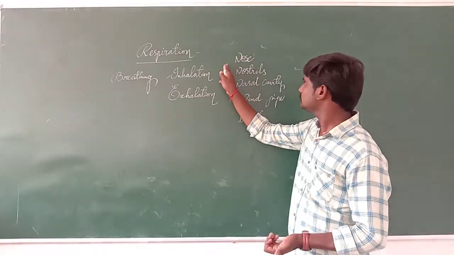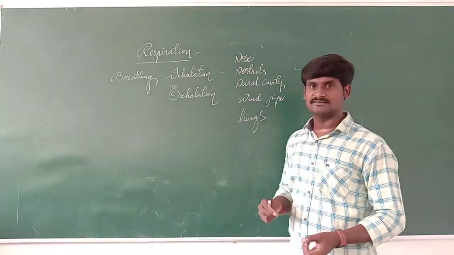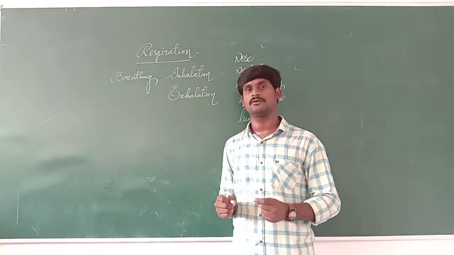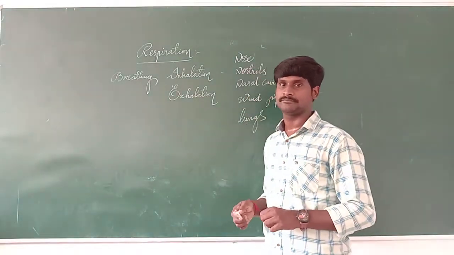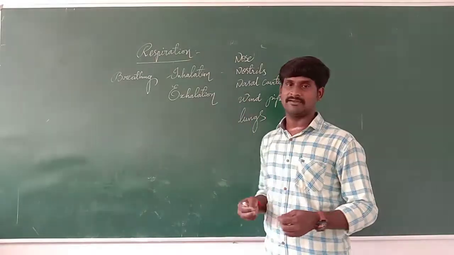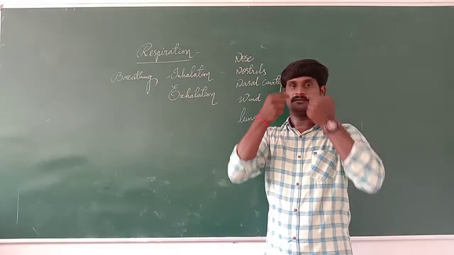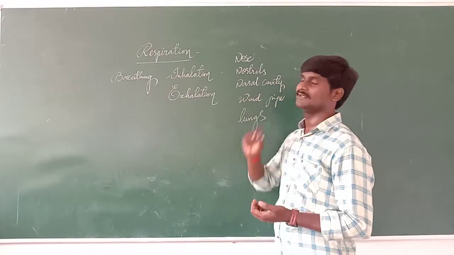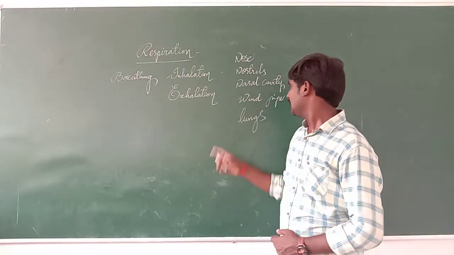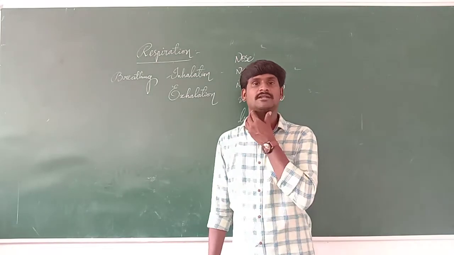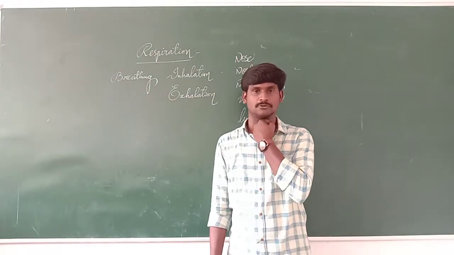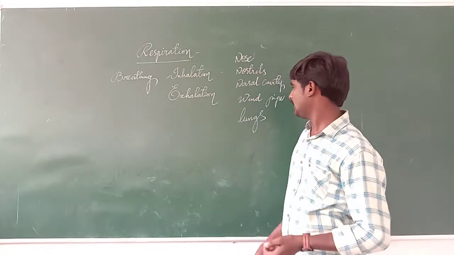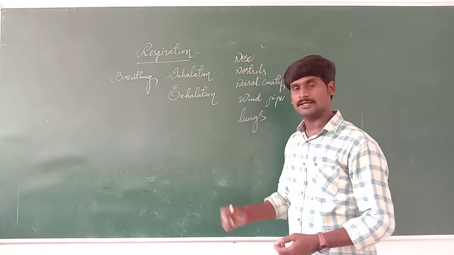It's a nose. Nostrils: we have two holes in the nose, and the two holes are called nostrils. Nasal cavity means we have some pipelines. The two pipes are called nasal cavities. And the windpipe is here, in the throat part, and the windpipe is open to the lungs.